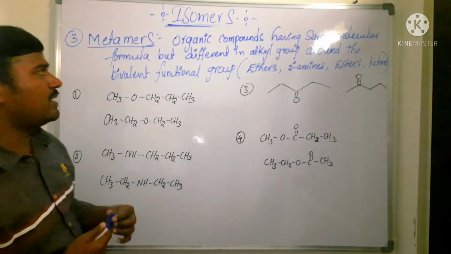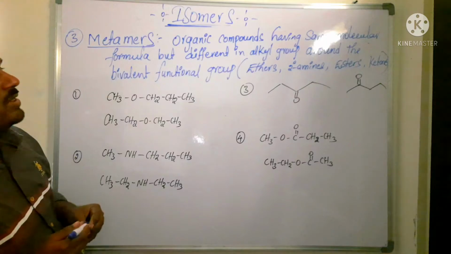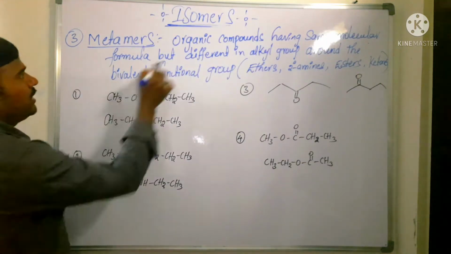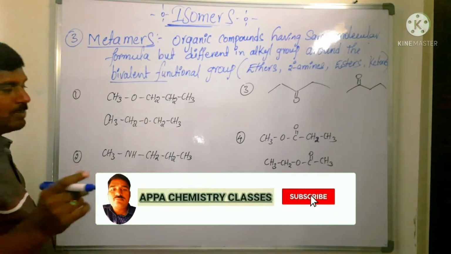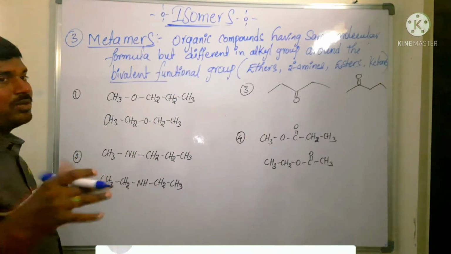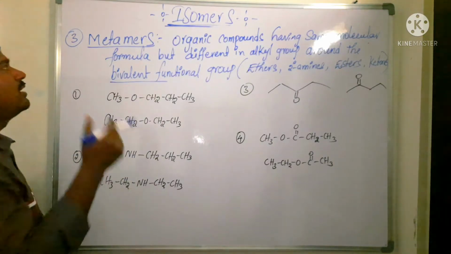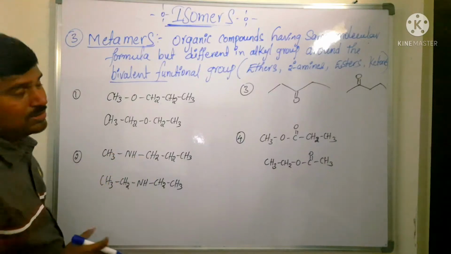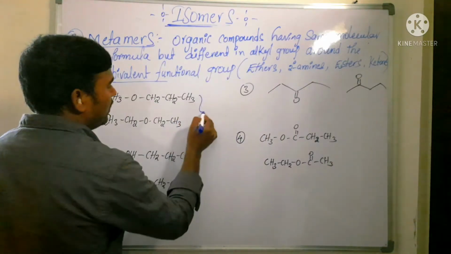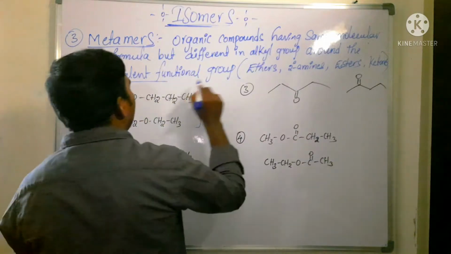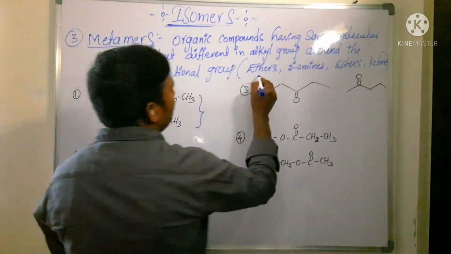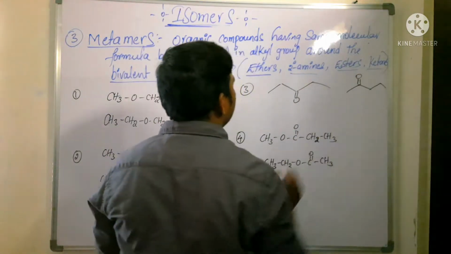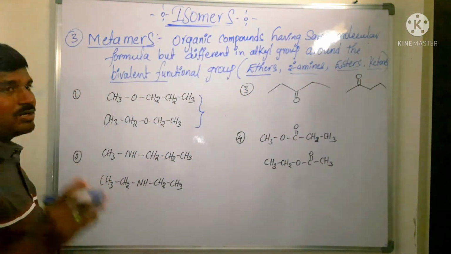Organic compounds having the same molecular formula but differing in their alkyl groups around the bivalent functional group. Around the bivalent functional group, if different alkyl groups are substituted, then such organic compounds are said to be metamers, which have the same molecular formula. Which functional groups come under bivalent functional groups? Ethers, secondary amines, esters, ketones, these all come under bivalent functional groups.